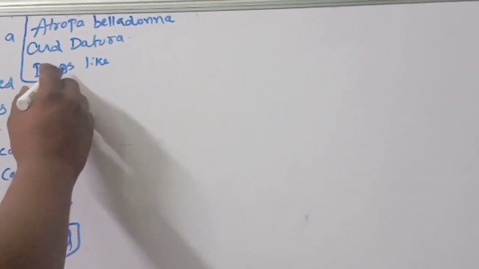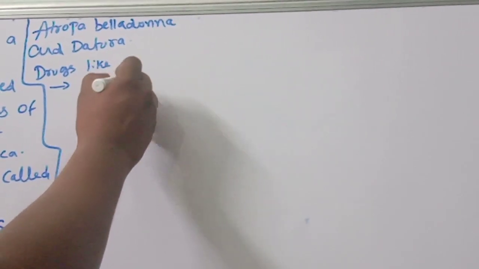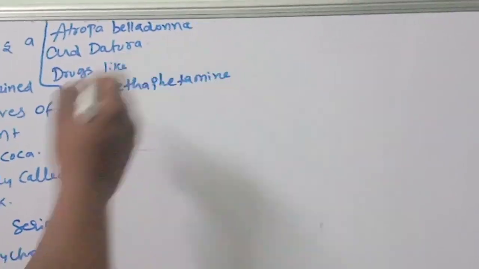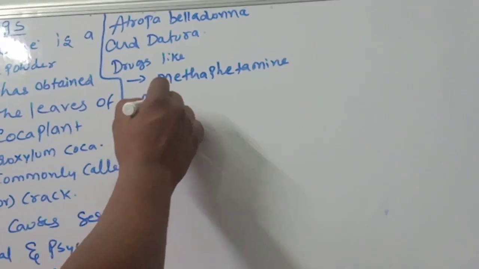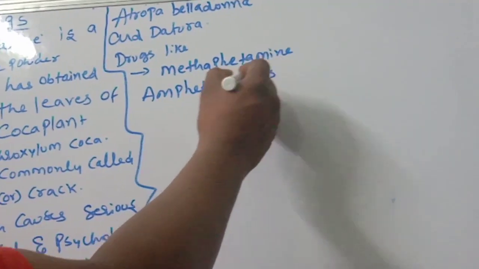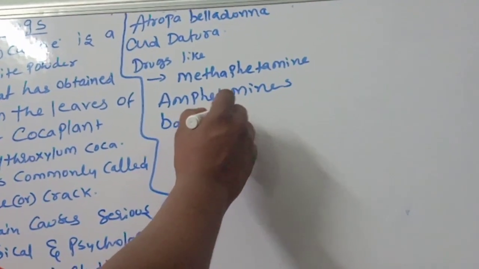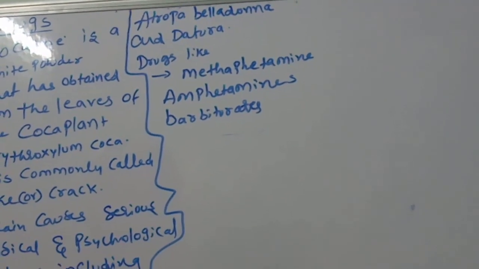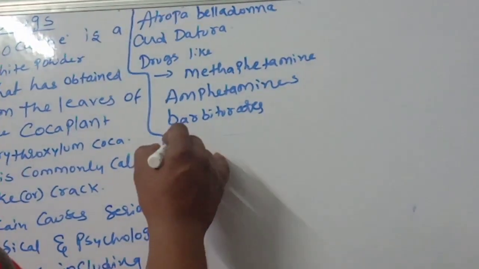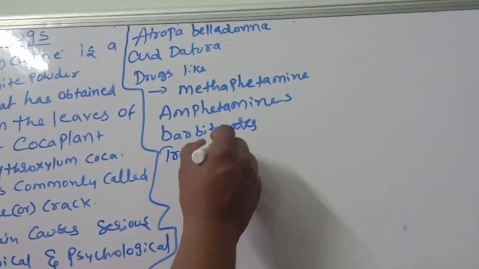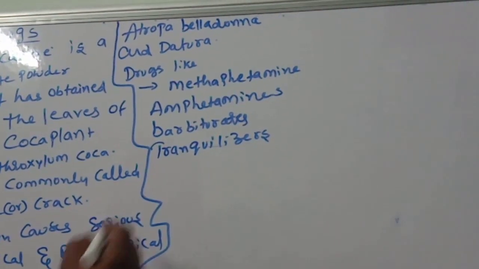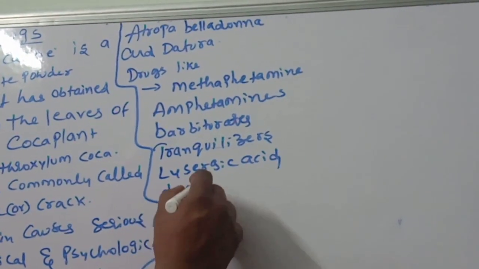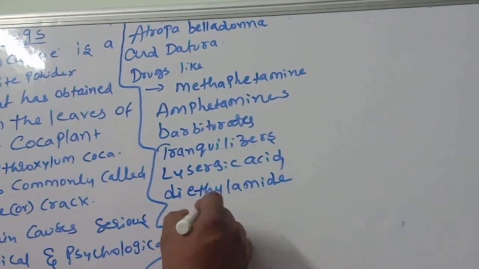Drugs like, next important one, methamphetamine, amphetamines, barbiturates, tranquilizers, lysergic acid diethylamide, which is called LSD.